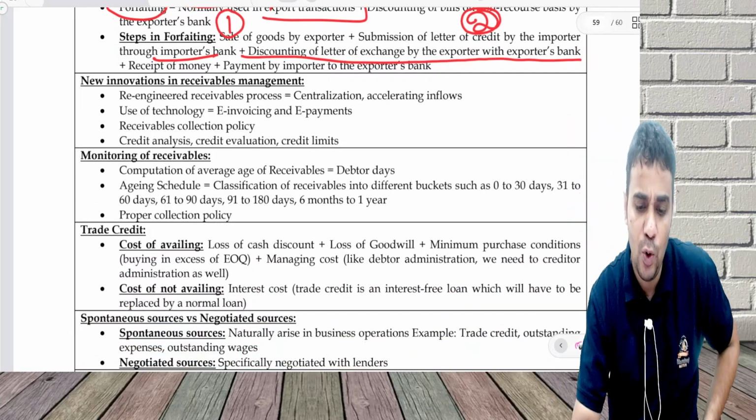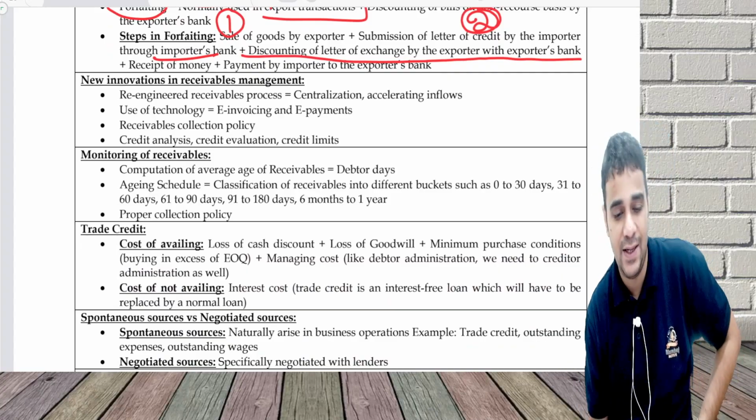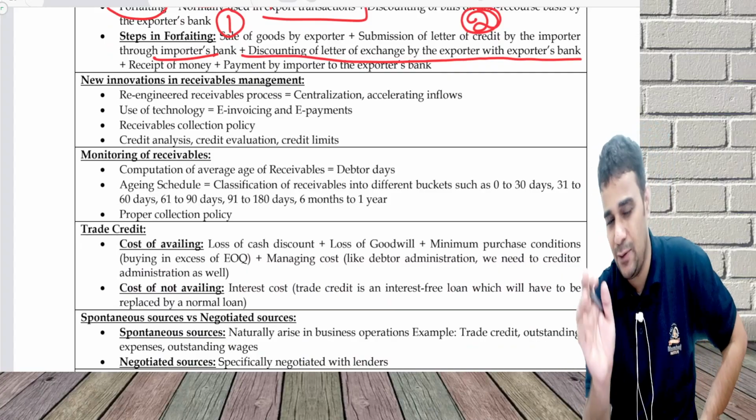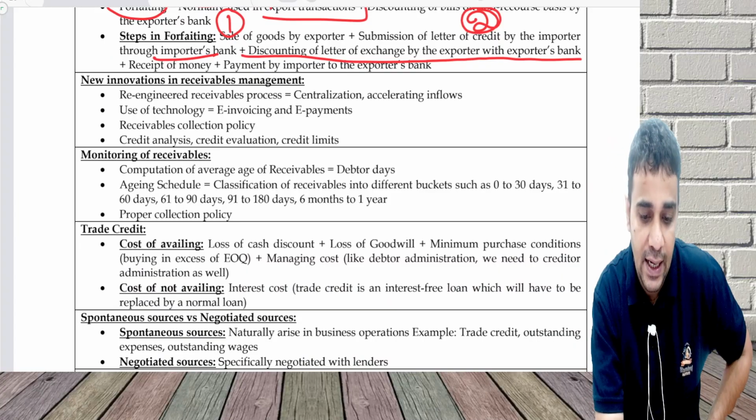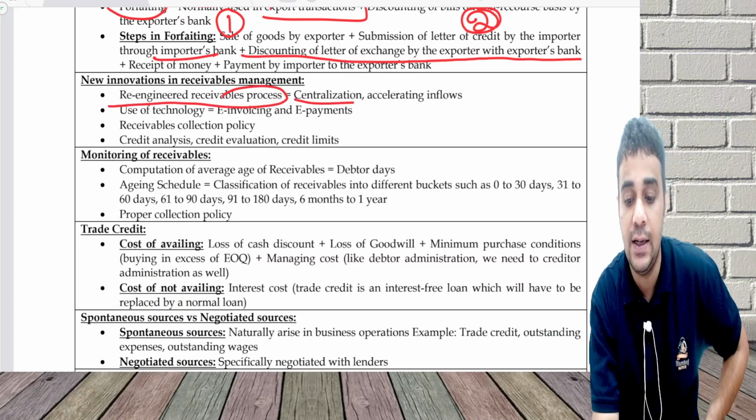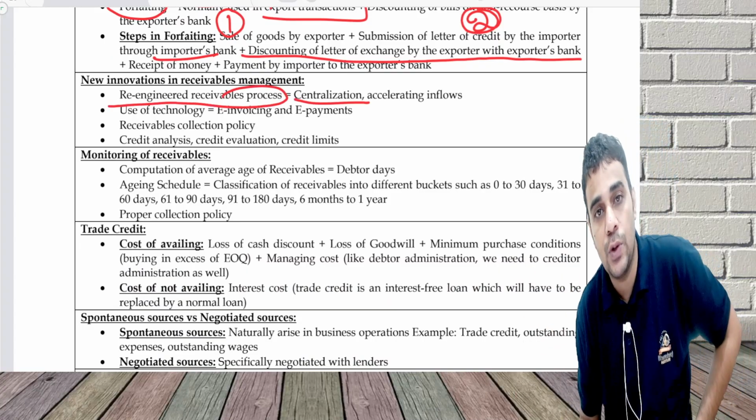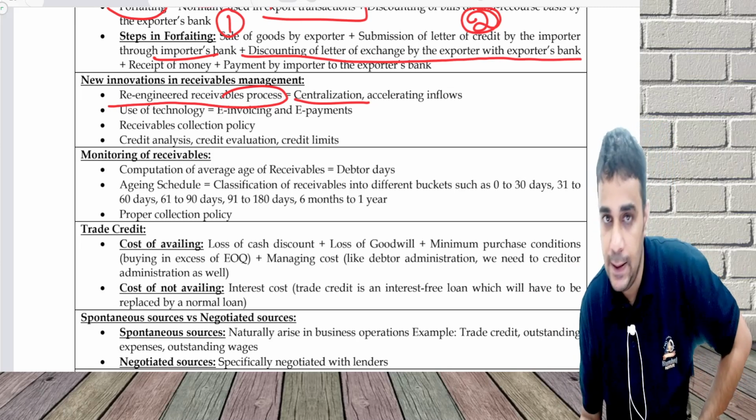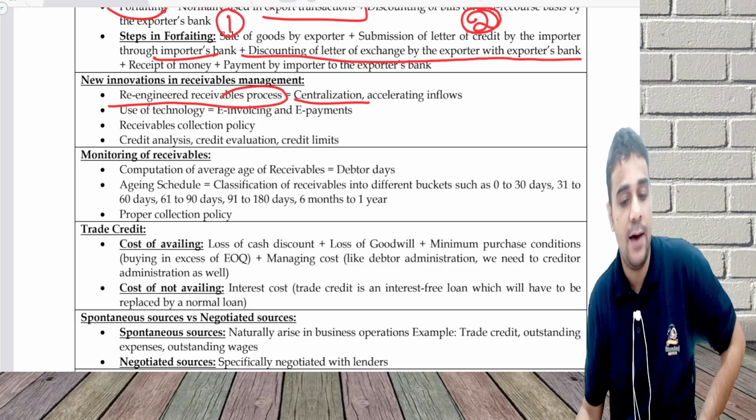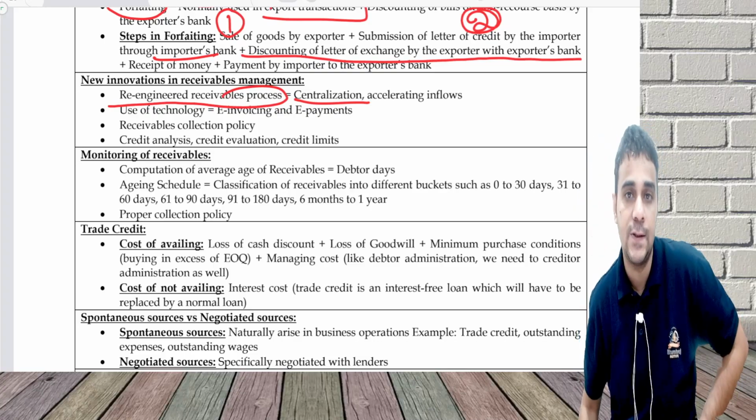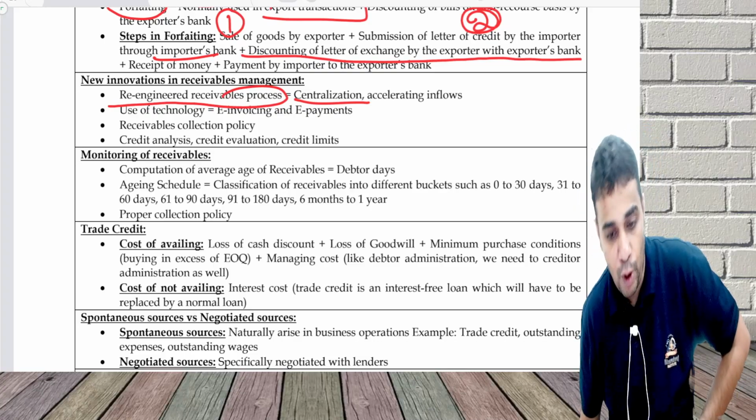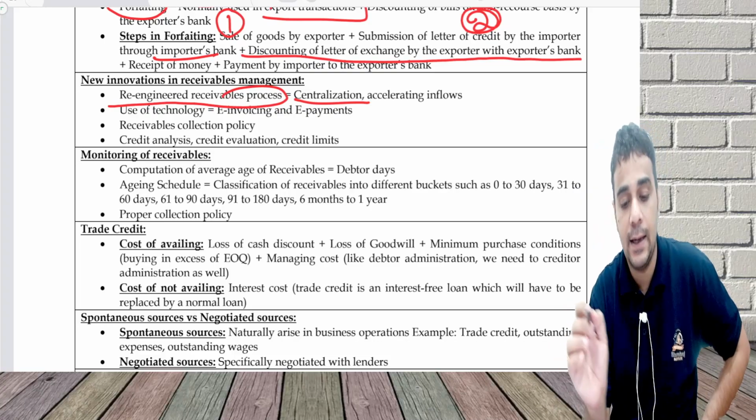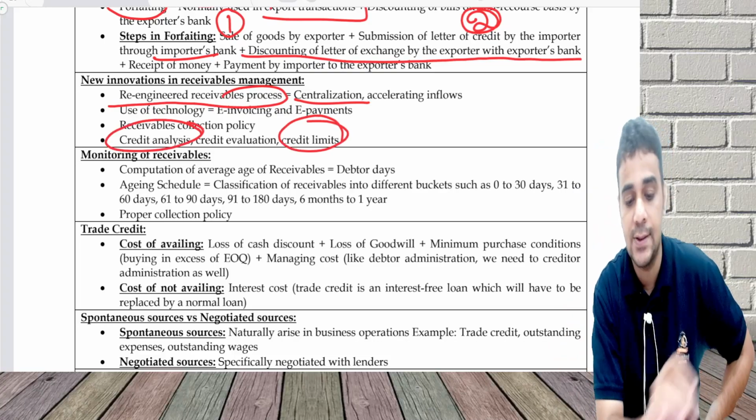Certain new innovations are there in receivables management. More or less it is self-explanatory. One is a re-engineered receivables process, centralization of collection, so that you can accelerate the inflow. Use of technology, e-invoicing, e-payments, having a receivables collection policy, having an appropriate credit policy, credit limit, credit analysis.